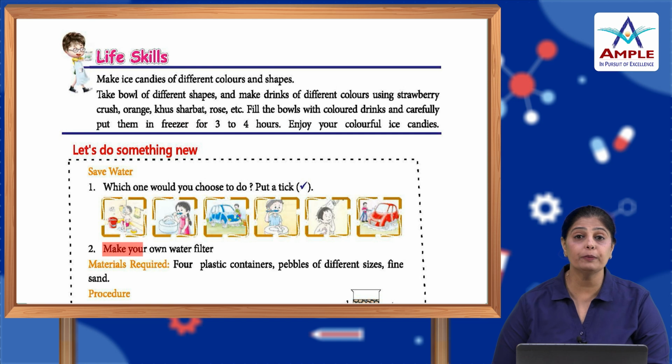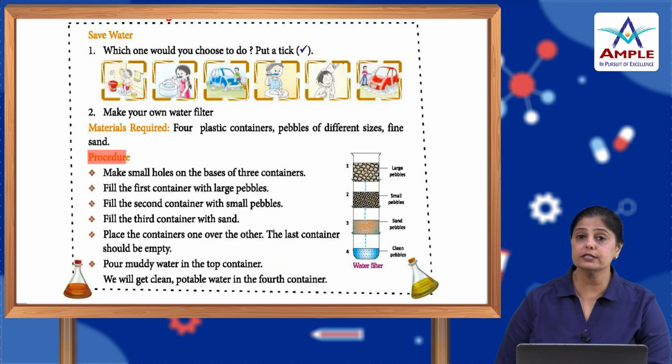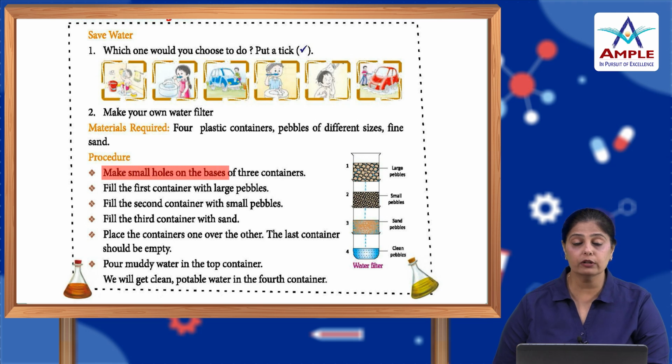Okay. Now, you have to make your own water filter. For that, you require 4 plastic containers. You need pebbles of different sizes and you need fine sand. Okay. What is the procedure? Make small holes in the base of 3 containers. Fill the first container with large pebbles, second container with small pebbles and third one with sand.